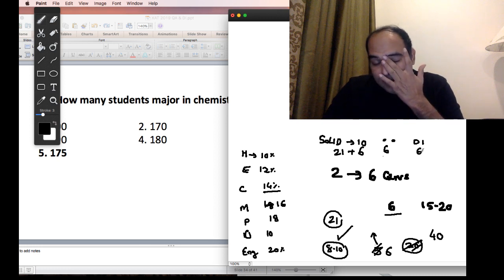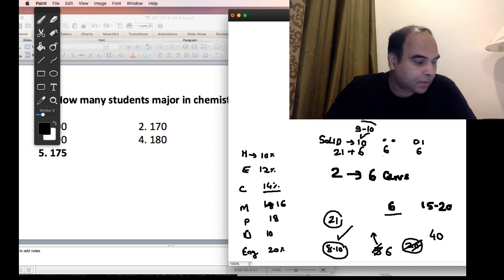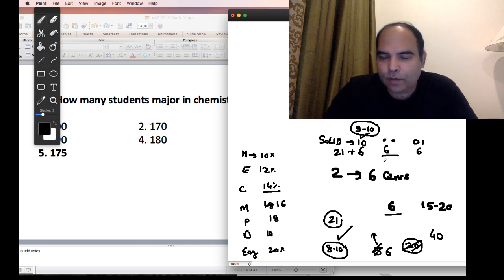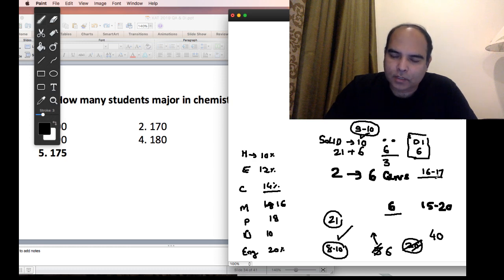So if you can get there, you are getting 9 to 10 correct here, 90% accuracy in the solid attempts, 50% accuracy where you have marked between two options, 3 correct, 3 wrongs, and DI if you can get everything correct, you are almost hitting a score of 16, 17, even with the negatives on the other questions.